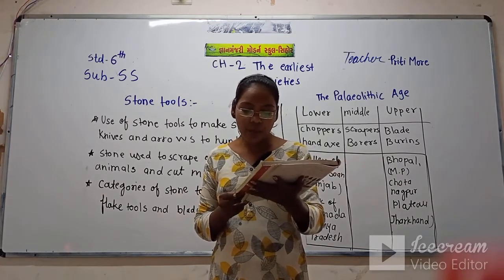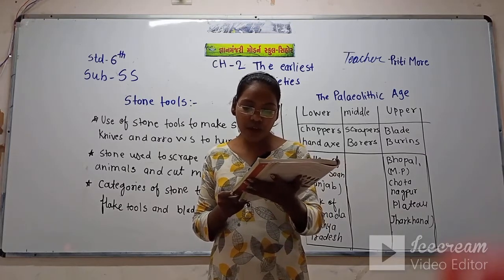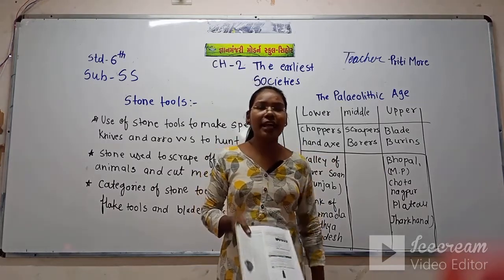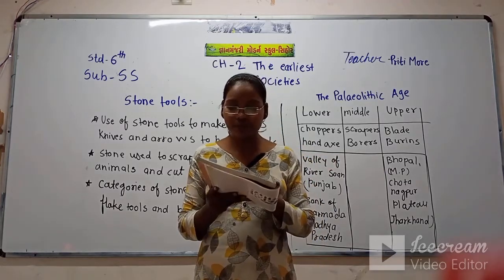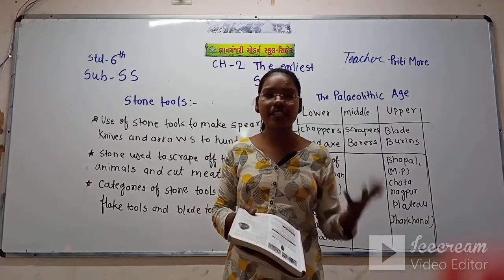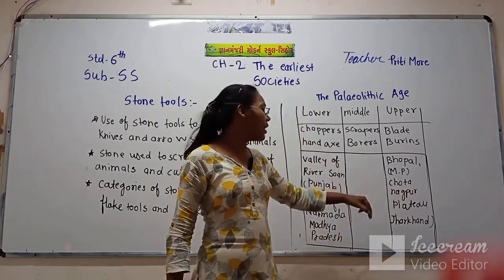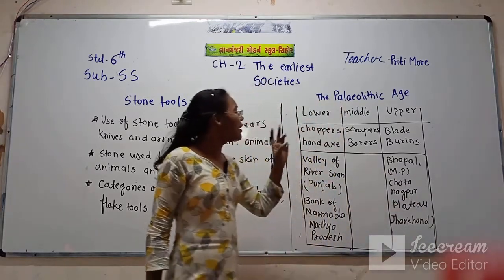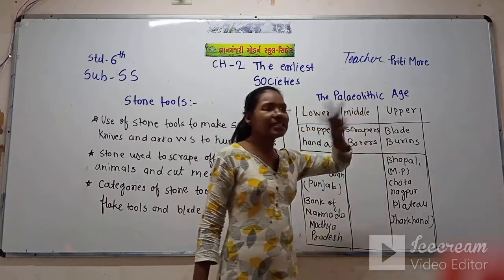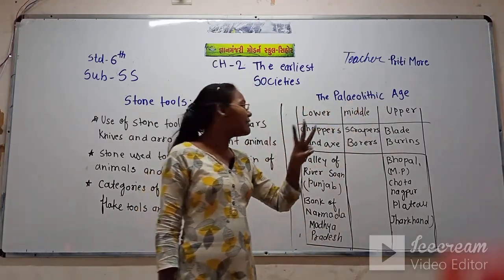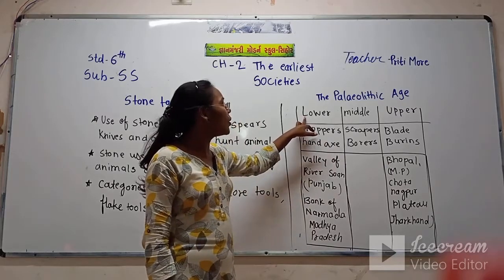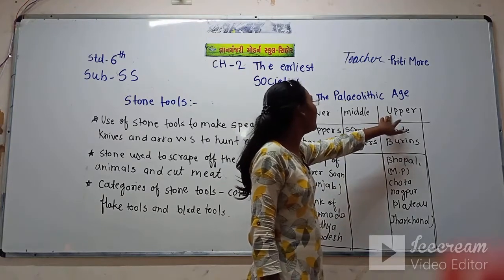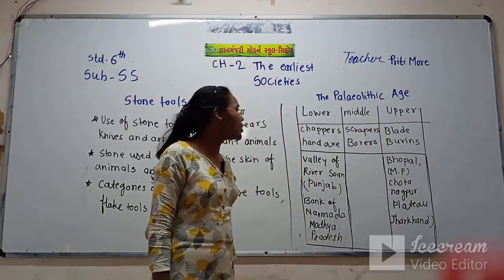In India, upper Paleolithic sites have been found at Bhopal in Madhya Pradesh and Chota Nagpur in Jharkhand. That means archaeologists found blades and borers, such types of tools, at Bhopal in Madhya Pradesh and Chota Nagpur in Jharkhand. So the Paleolithic age is divided into three parts: the lower Paleolithic age, the middle Paleolithic age, and the upper Paleolithic age. These three ages were there.